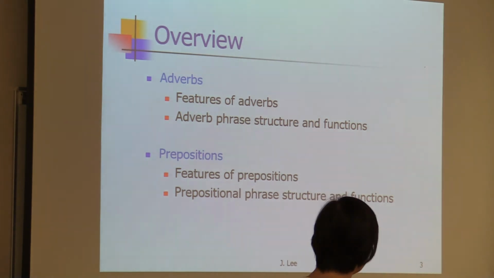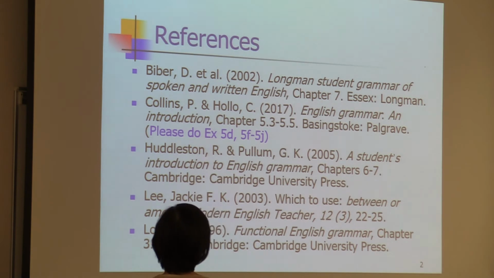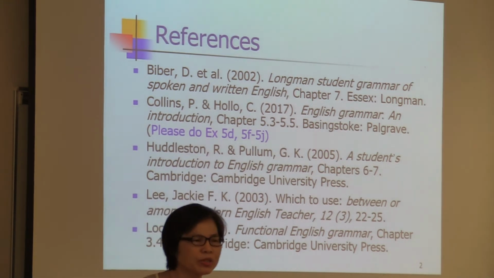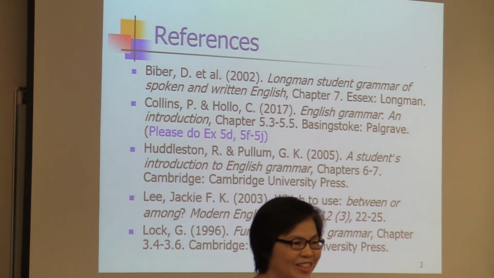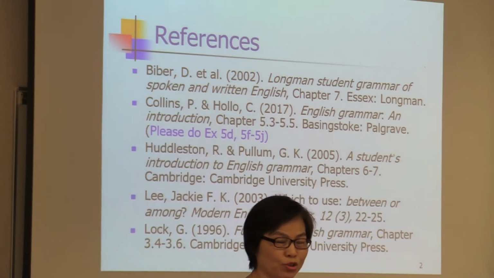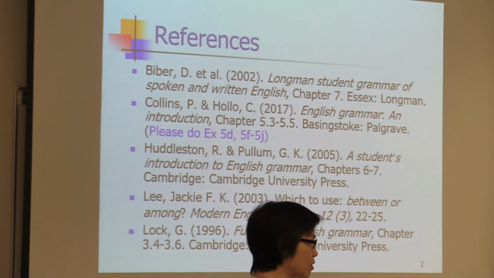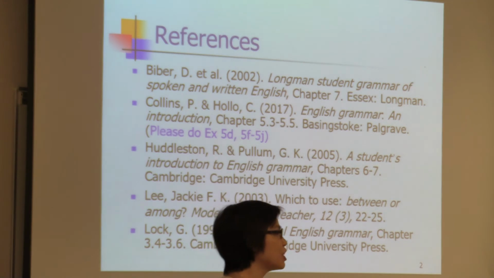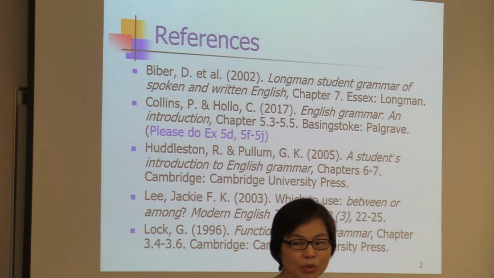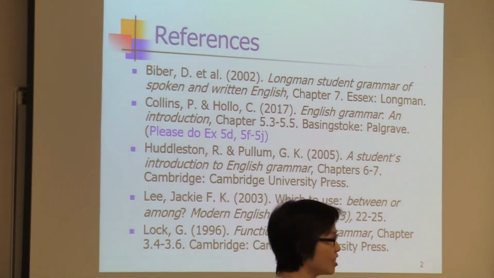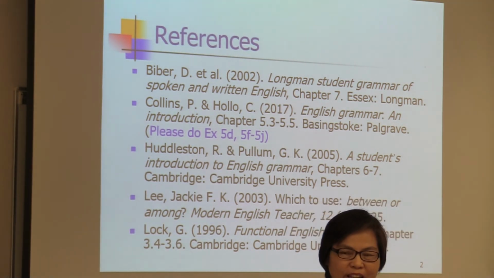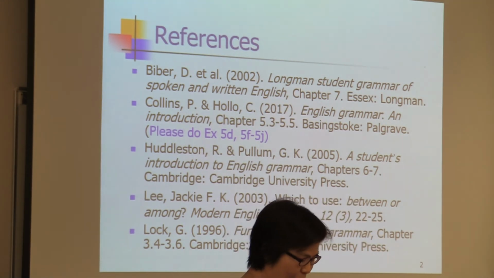And also, I have put down an article written by me, Between and Among. It has been uploaded onto Moodle. When do we use between and when do we use among? In the old days, what did your teacher tell you? For between, yeah, it's used for two people or two things. Yes. Among is for three or more than three. Yeah, usually we say it that way. But in this article, I challenge this because sometimes we can use between for more than two entities. So have some time to read that, to see when we can use between for three people or things.